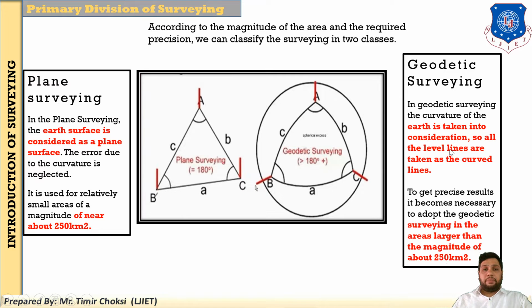But in geodetic surveying, the earth's curvature is taken into consideration. Here clearly seen, the lines joining A to B, B to C and C to D will be a plane. But here the lines joining A to B, B to C and C to A will be curved. So this is the primary division of surveying.